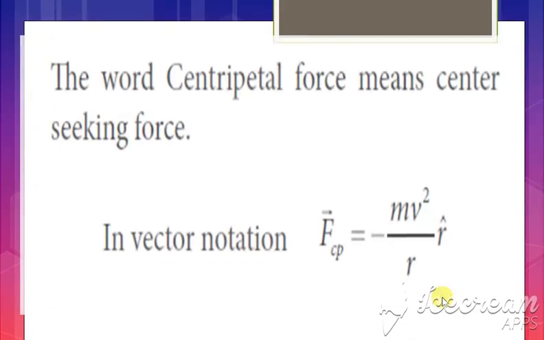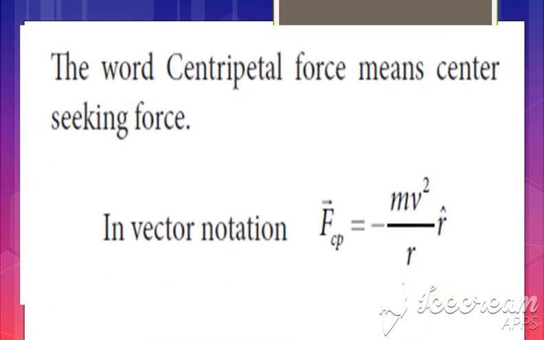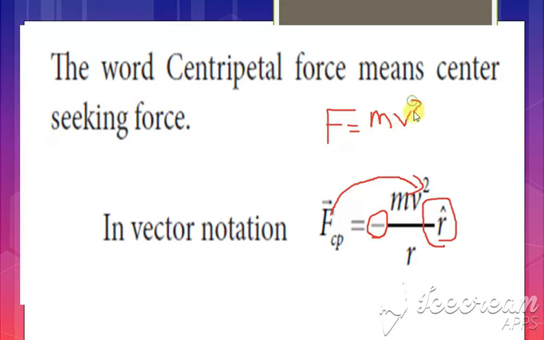Clear? Then if you are writing this in vector form, we will be writing it with a unit vector r cap and also with a minus. Why we are writing the minus is that force is always opposite to the position vector direction. But the general formula is F is equal to m into v square divided by r. So when writing in vector form, we write these two extra things: an r cap and a minus.